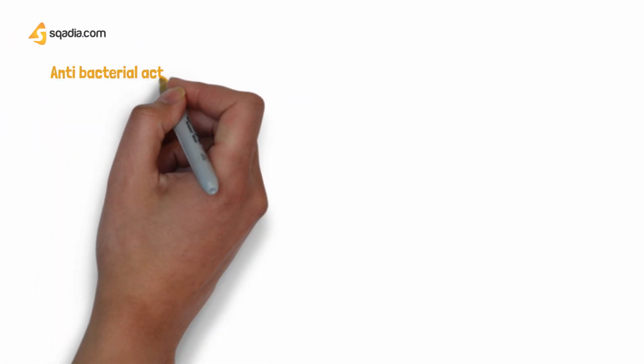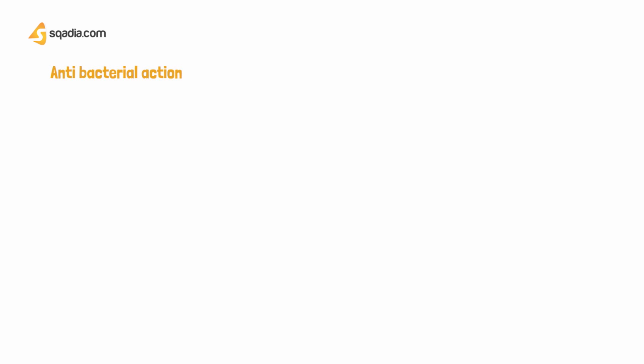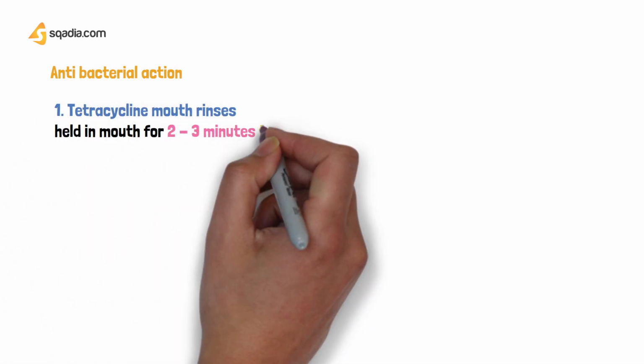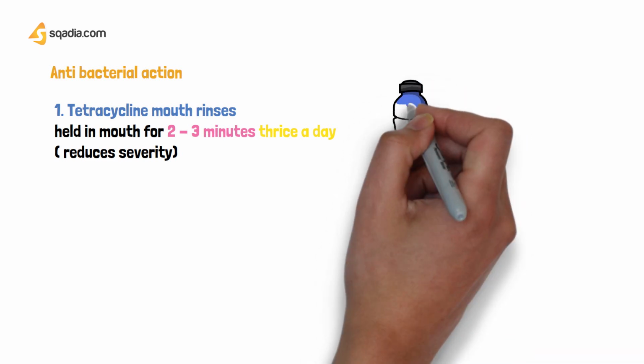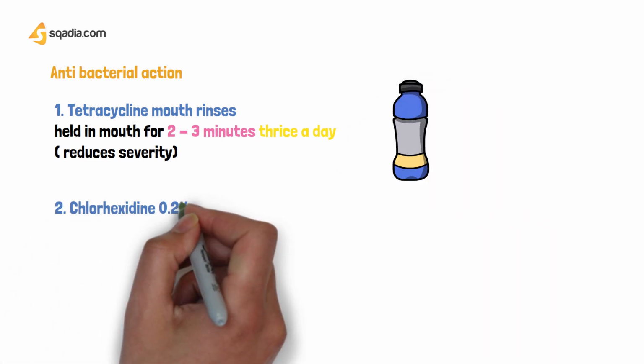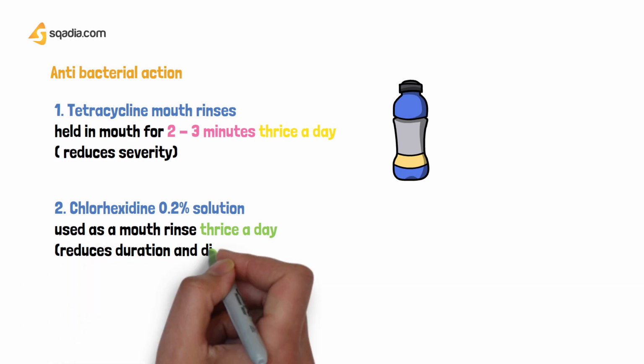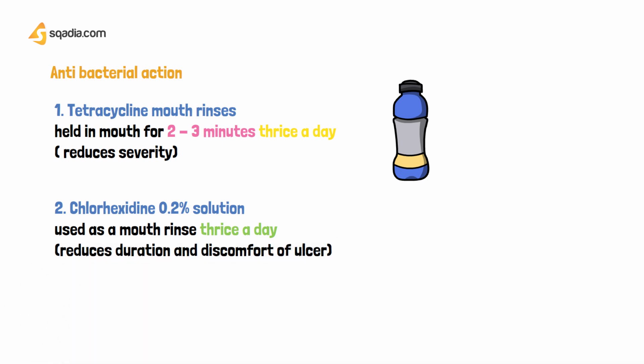We also need some antibacterial treatment to prevent any superimposed infection. For that, we will use tetracycline mouth rinses, which can be given thrice a day for 2 to 3 minutes. These are going to reduce the severity. Chlorhexidine mouthwash 0.2% is used thrice a day as a mouthwash.